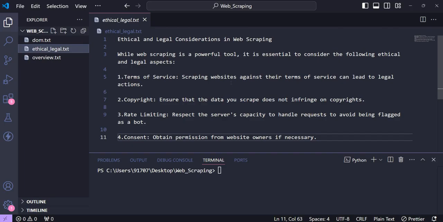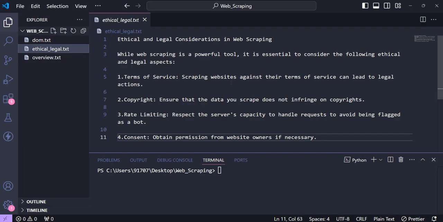Before scraping the website, we have to see its terms of service, whether it is legal or not, or that website can take legal action against us. Then the copyright issues: we have to ensure that the data we are scraping is not violating or breaking any rules. So we have to take care of copyrights also.